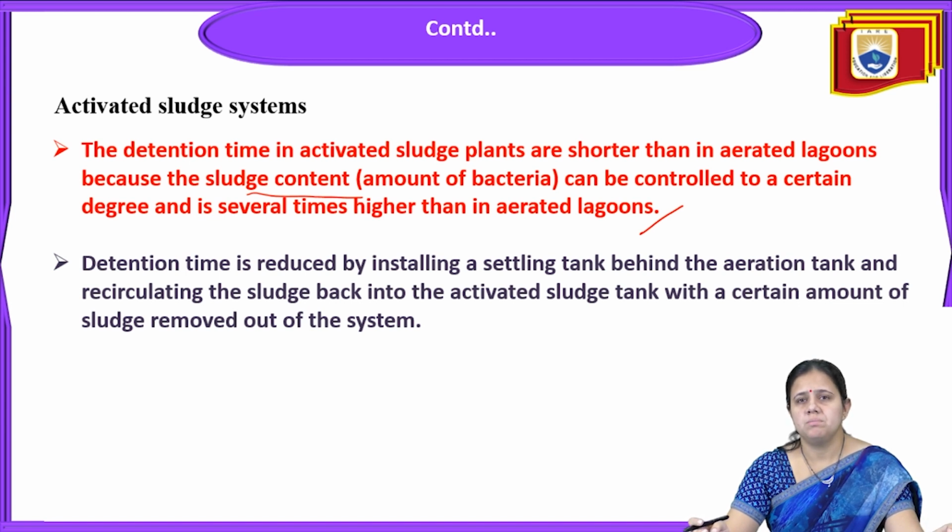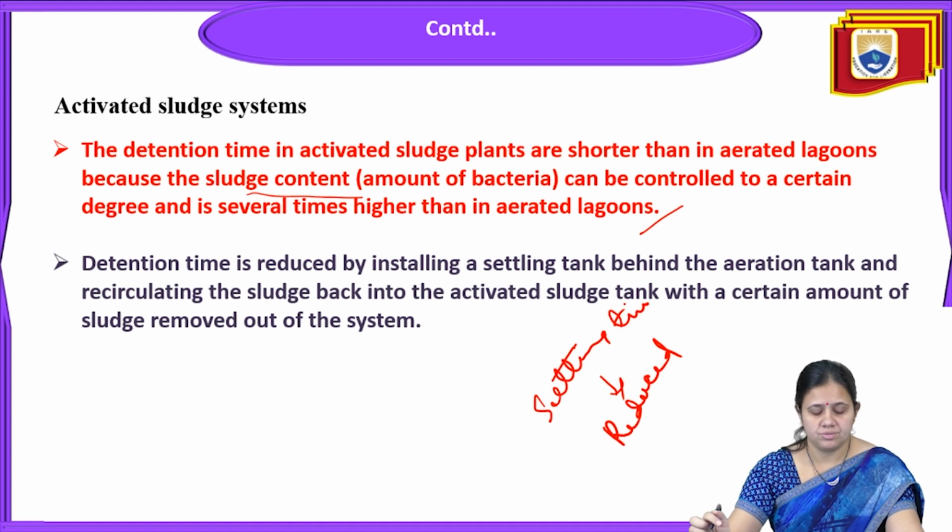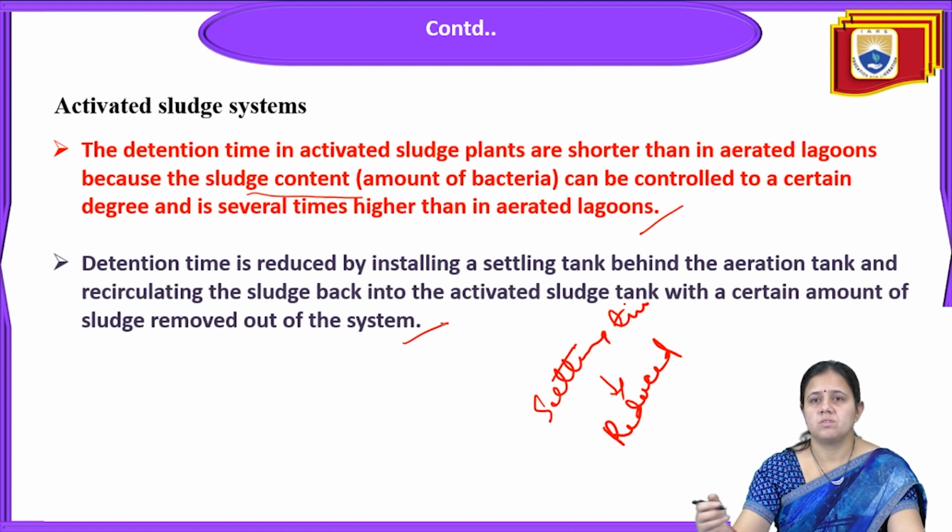The detention time, the settling time, we can say that the settling time is reduced by installing a settling tank behind the aeration tank and recirculating the sludge back into the activated sludge tank, with a certain amount of sludge removed out of the system.